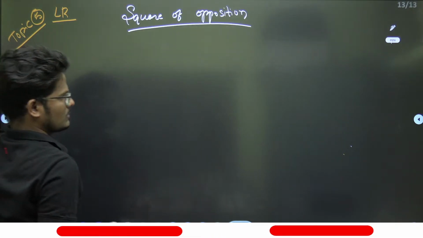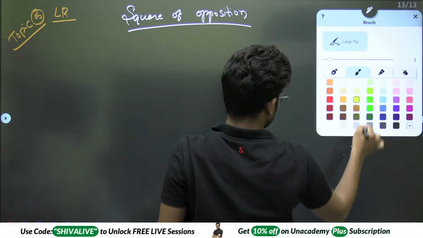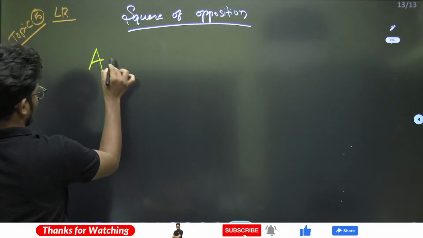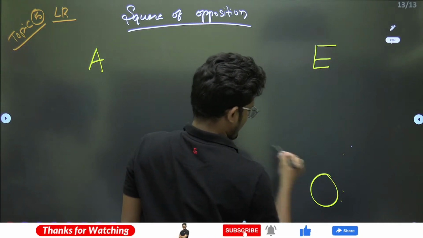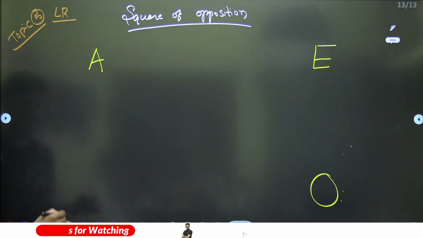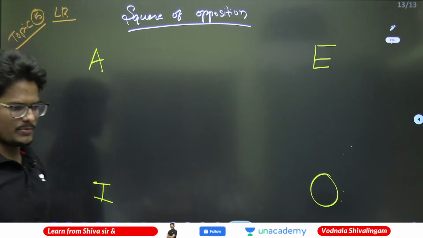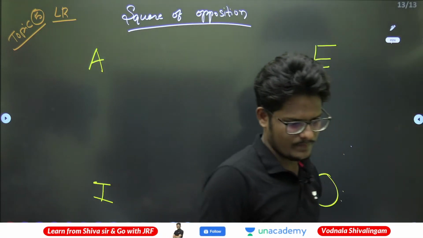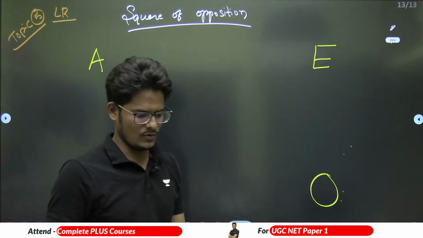Right? So let us draw the line, clear cut line. How many oppositions are there? Square of oppositions. There are 4.